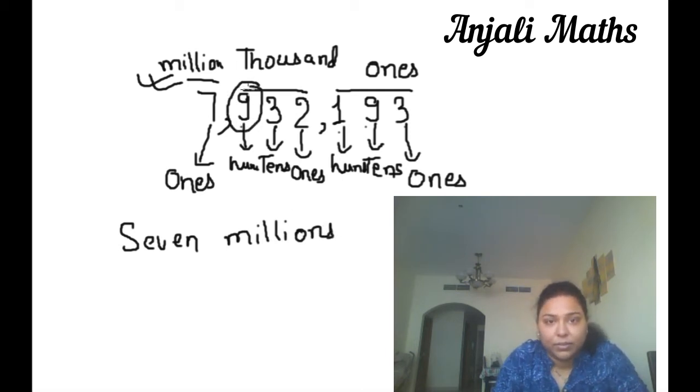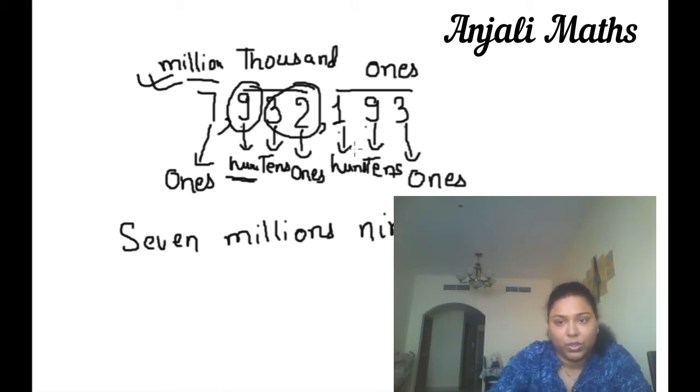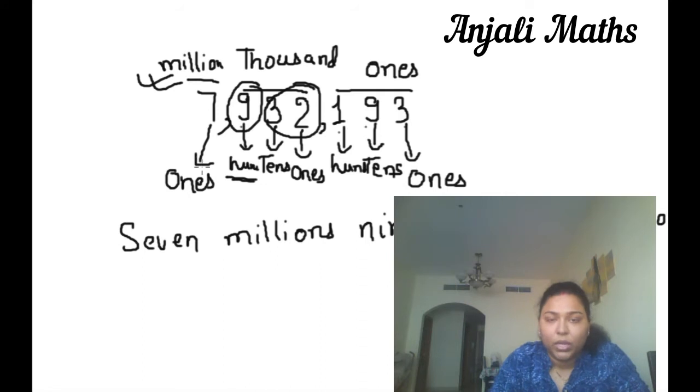This is 9 and its place value is 100. So 9 100. Now this is 32. Here this period is over at 2.